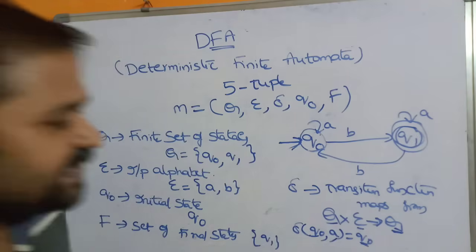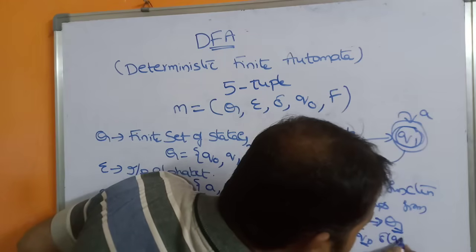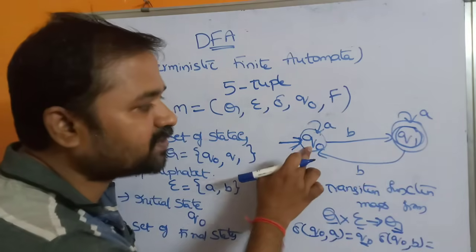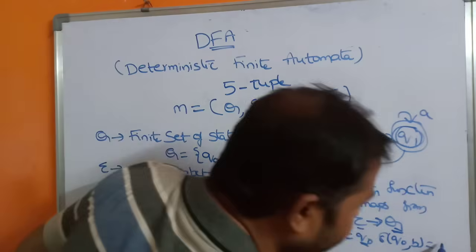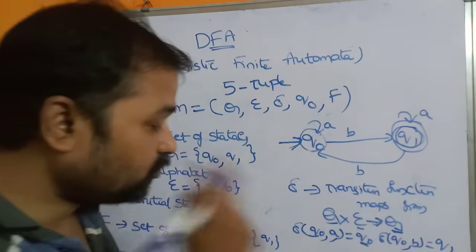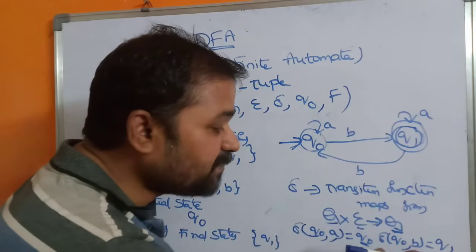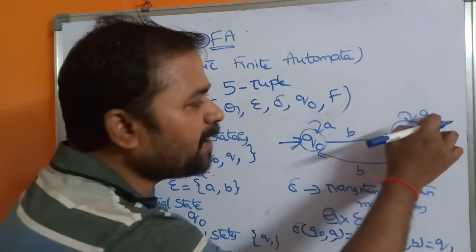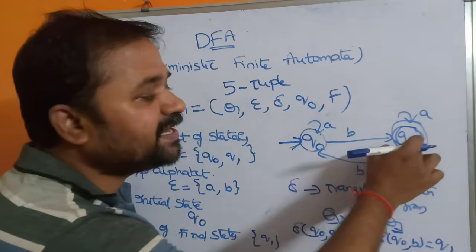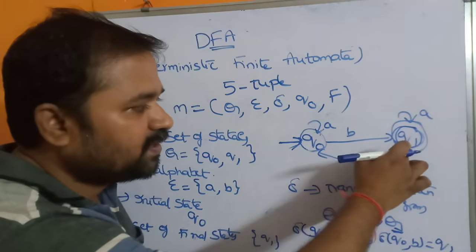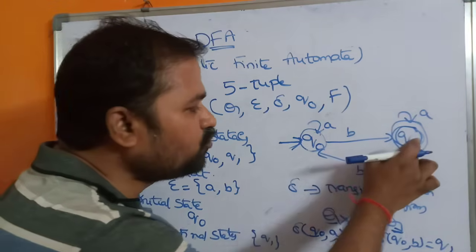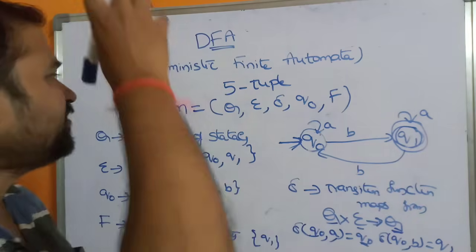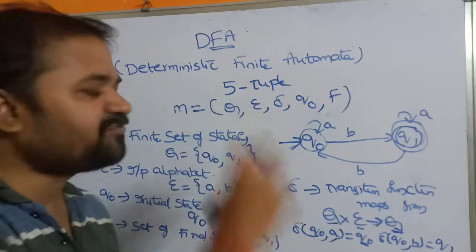Likewise, what is the next transition function? Delta of q naught comma b is equal to, if we apply b on q naught, we are moving to the q1 state. So this Q is q naught, sigma is b, and this Q is q1. Likewise, if we apply a on q1, then we get q1 only. If we apply b on q1, then we get the q naught state. In this way, we can define a DFA.